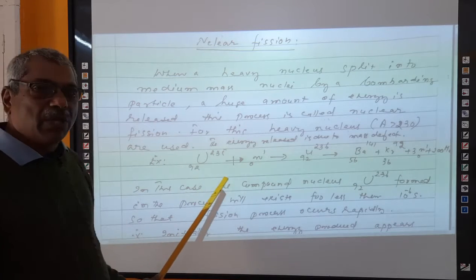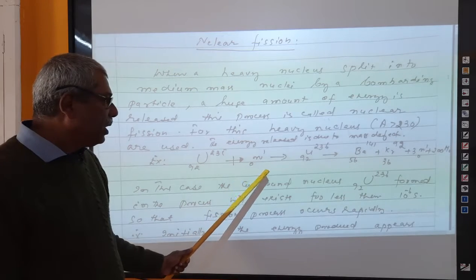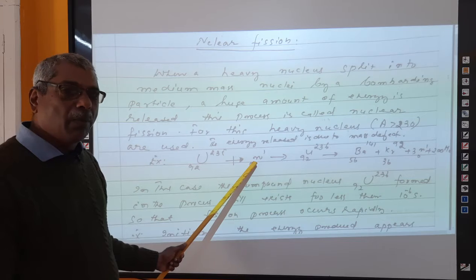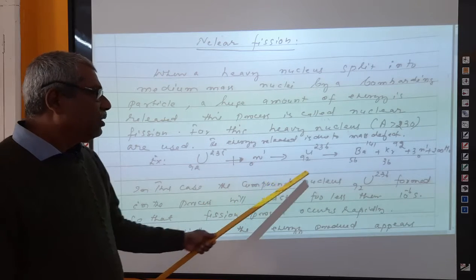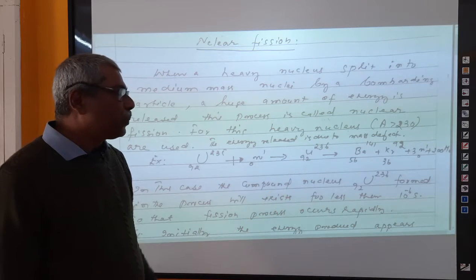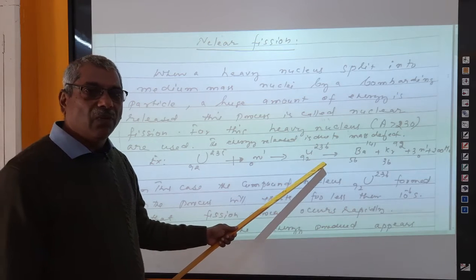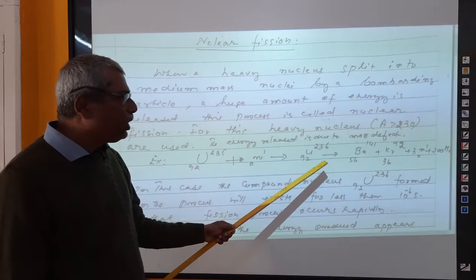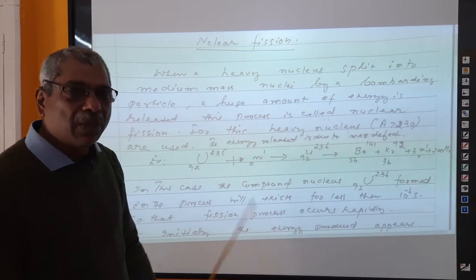In this case, an example is given here. This is U-235, and this is added with a neutron. Actually, bombarding means it is added with a neutron. Then the uranium becomes U-236, 92. U-236 is very vulnerable. That will be split very soon. It cannot exist for a long time because this nucleus is very vulnerable.